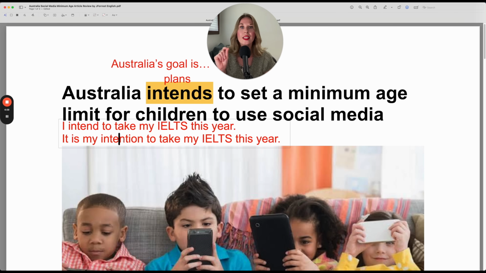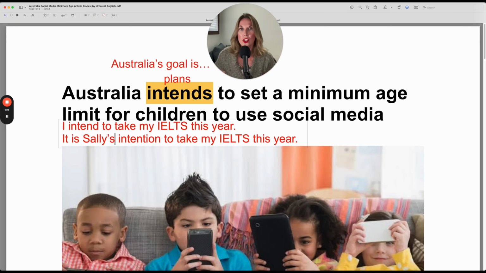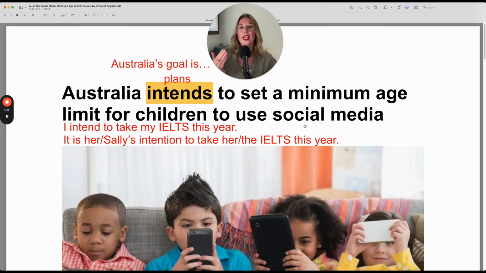Here, intention is a noun, and it's one's intention, which is why there is my. If it was she, you could say it is her intention, or it is Sally's intention if you wanted to specify a person. Now notice if it's Sally, you add this apostrophe S. So I'll use this example here. It is her intention, it is Sally's intention to take, we'll change this to her IELTS or simply the IELTS this year. So different ways to communicate the same thing. You can start with learning one and then you can add on others as you practice and get more comfortable.